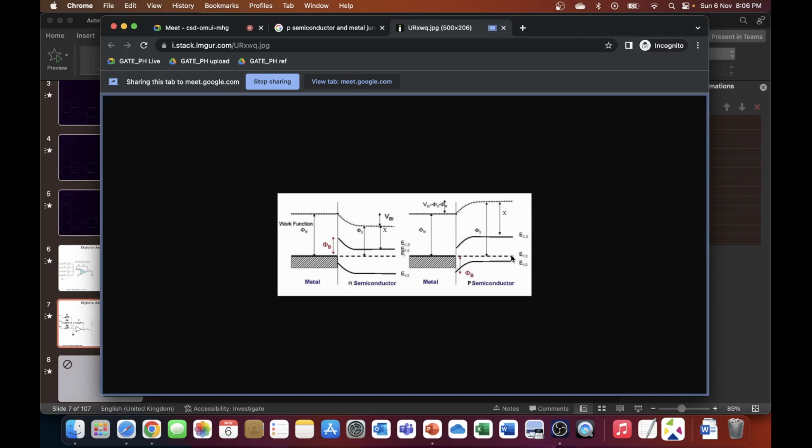So the key thing, I repeat, is to remember that the Fermi level in equilibrium has to be constant. And second, in bulk, for P semiconductor, the valence band has to be drawn close to the Fermi level because it's a p-type semiconductor, and accordingly the bands will bend. In this case, the bands will bend like this, and this is the barrier that you see over here. I should also clarify that it also depends on the work function. Here the semiconductor work function is higher as compared to the metal work function, while it was the inverse case here. So there are 3 or 4 different cases.